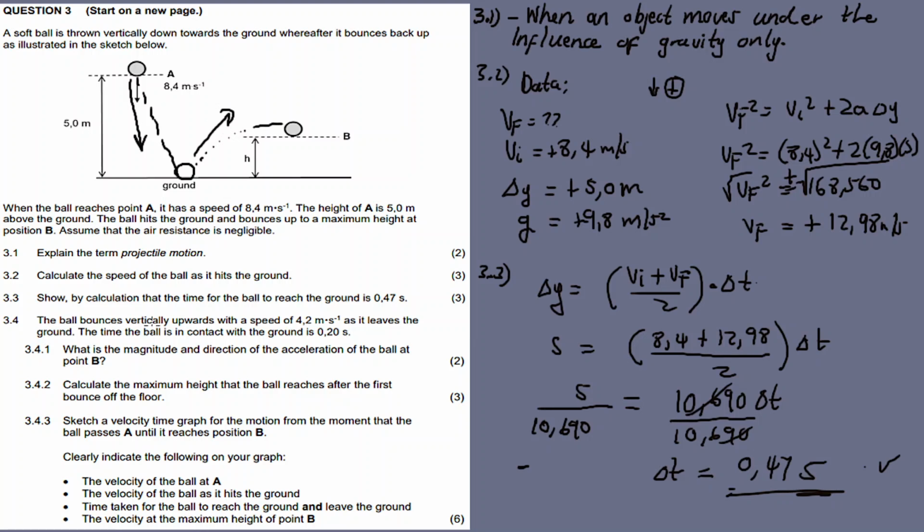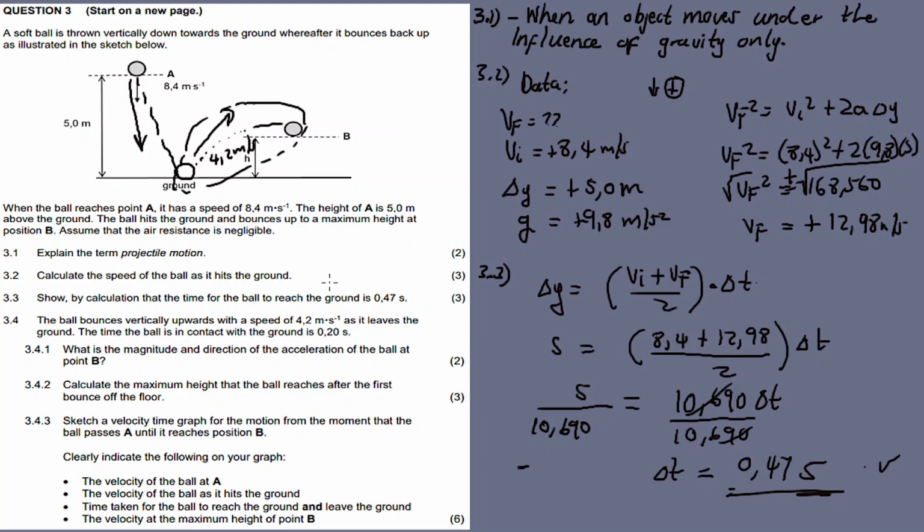The ball bounces vertically upwards with a speed of 4.2 meters per second after the bounce, as it leaves the ground. The time the ball is in contact with the ground is